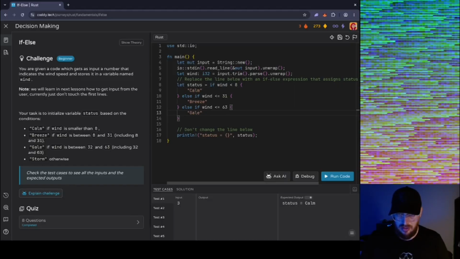All right, and then so we got calm, breeze, gale. Then that puts us at an else statement, because that means that everything else would be storm, Stormy Daniels. All right, let's close that off. Okay, that looks ugly, but